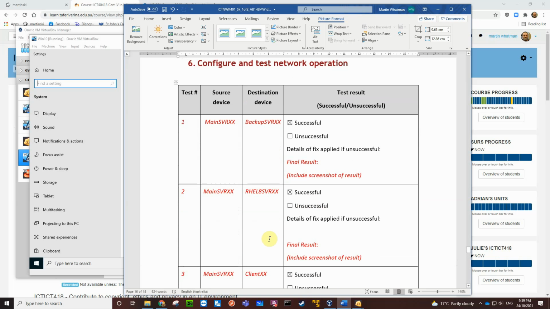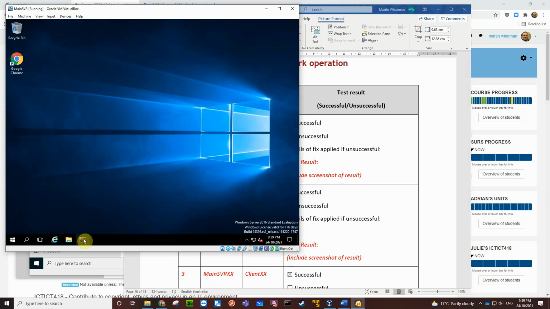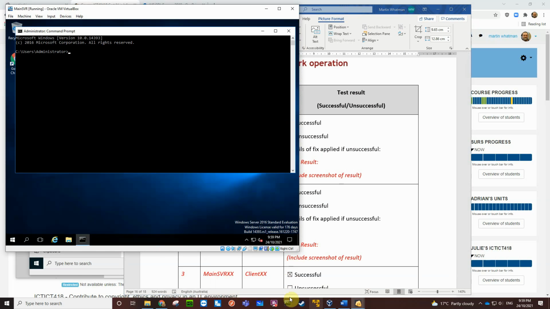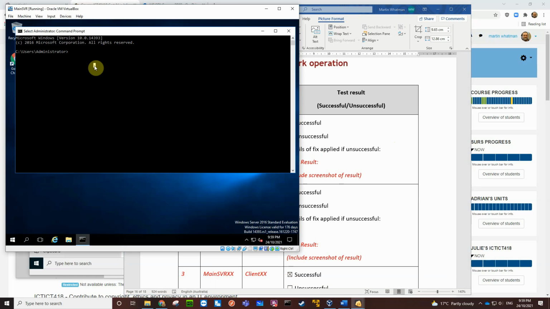Okay, so let's see, source, destination. It wants a screenshot of the results, so what we'll do is just put it, yeah, okay. So let's go to the main server. Open up a command prompt. Let's go ping the backup server. Okay, so ping backup SVR server. Doesn't know what that is.